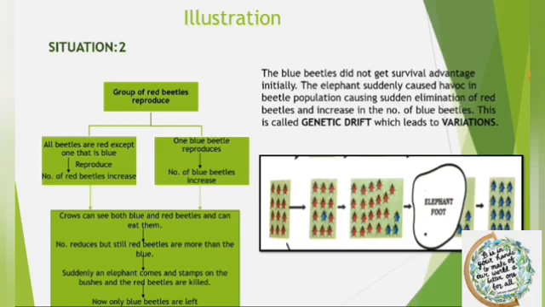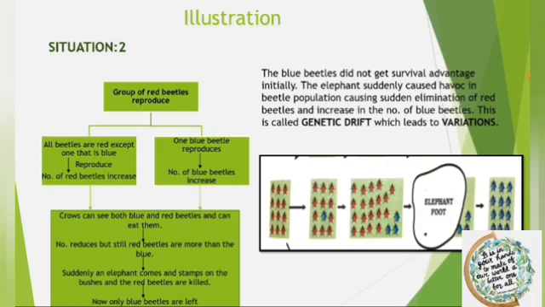Now at that point, an elephant comes and stamps on the bushes where red beetles are living, killing most of them. By chance, very few beetles survive, and those are mostly blue ones, and a very few red beetles. These beetles will slowly expand their population, but this time there would be more blue colored beetles.